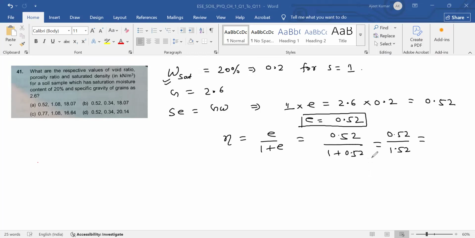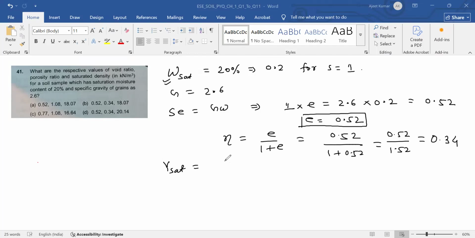So if you calculate 0.52 divided by 1.52, it is 0.34. Okay. Now the next is saturated density, gamma sat.